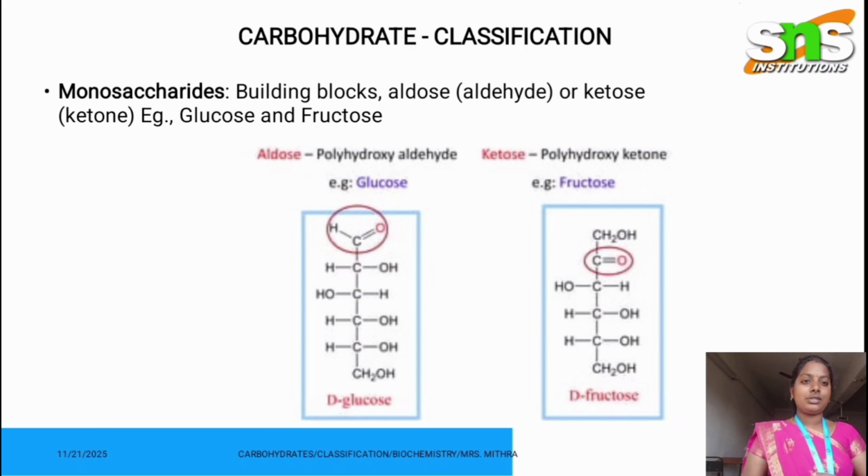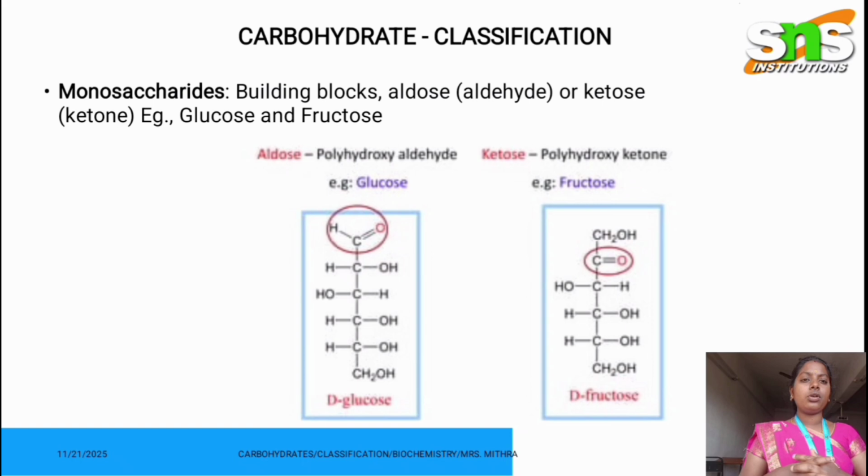So you could see the structure where the CHO aldehyde group is present in the first carbon in glucose, and in the second picture you could see the ketone functional group, C double bond O, present in carbon 2 of fructose. So this is the overall structure of glucose and fructose.